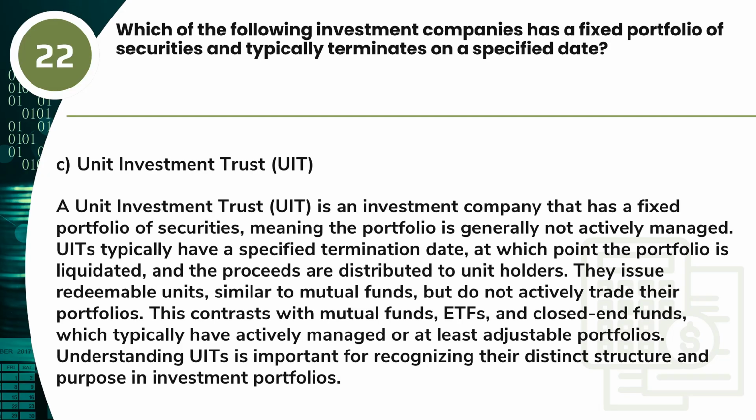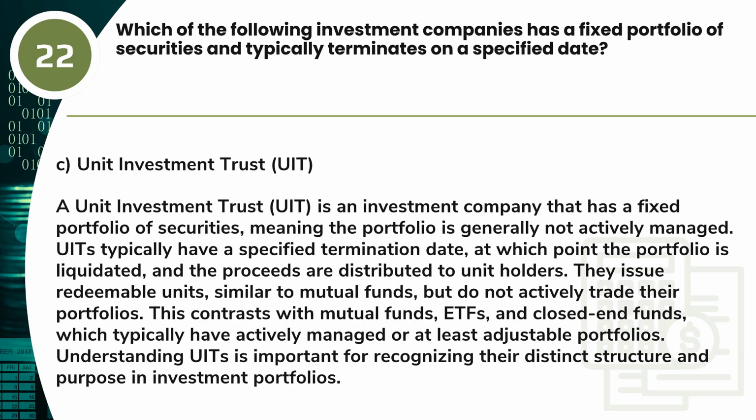Answer. C. Unit investment trust, UIT. A unit investment trust, UIT, is an investment company that has a fixed portfolio of securities, meaning the portfolio is generally not actively managed. UITs typically have a specified termination date, at which point the portfolio is liquidated, and the proceeds are distributed to unit holders.